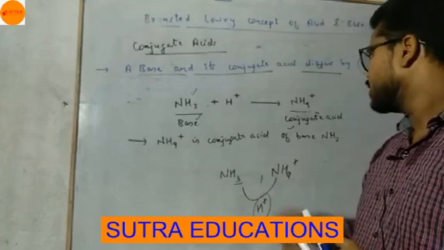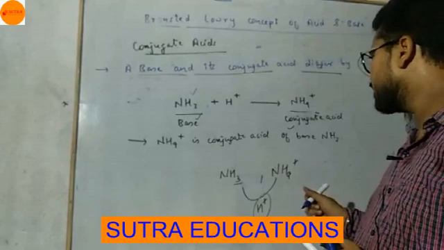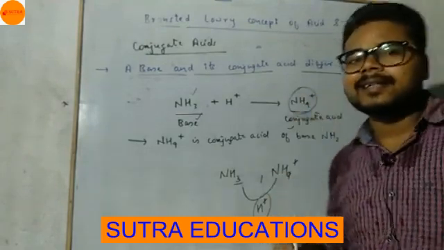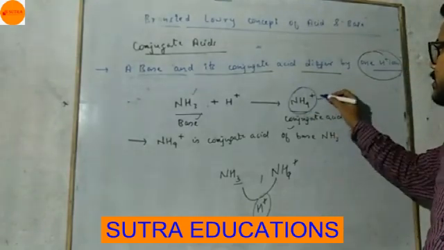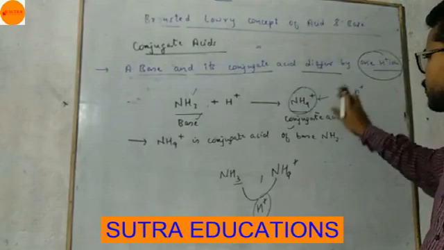Because it is NH4 plus and it is unstable in nature. Okay, it has a tendency to lose H plus ion, or to give H plus ion.